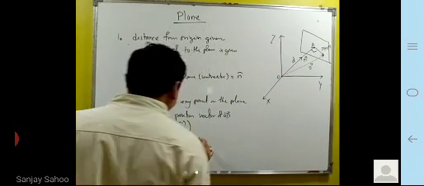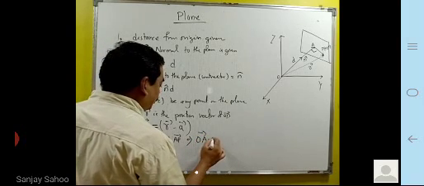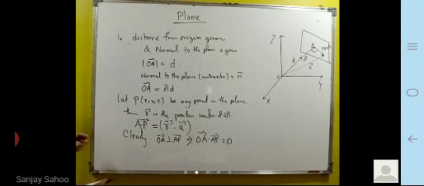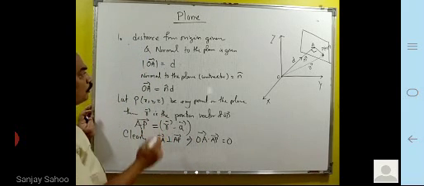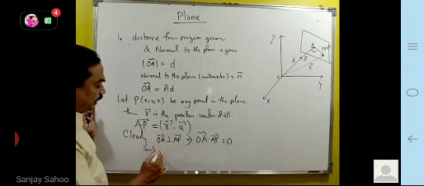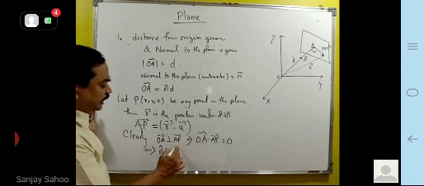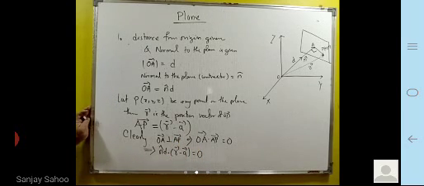This implies OA dot AP is equal to 0. As it is perpendicular, the dot product is 0. What is your OA value? OA vector is n cap D, dot AP vector, which is r minus a, is equal to 0.